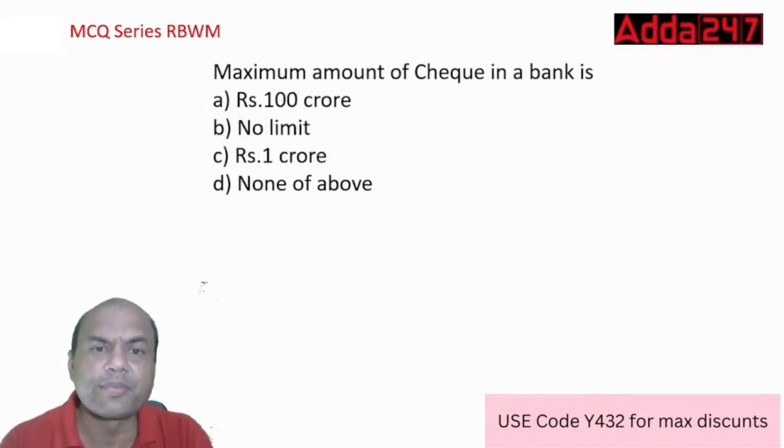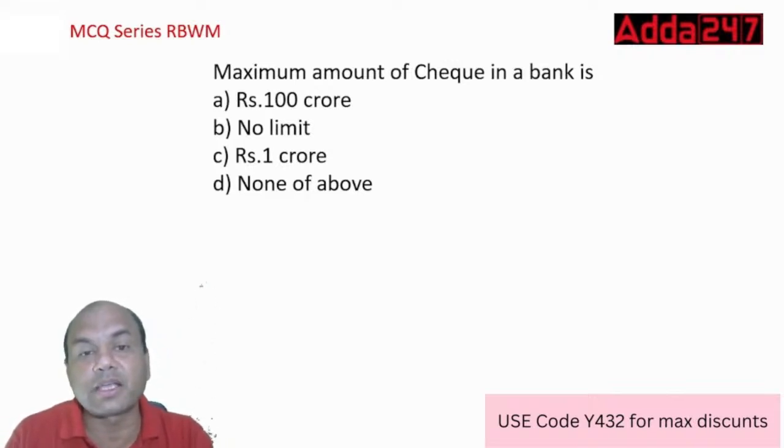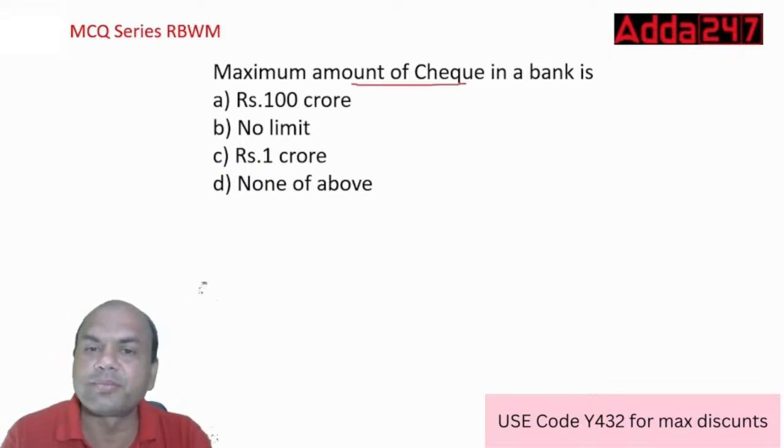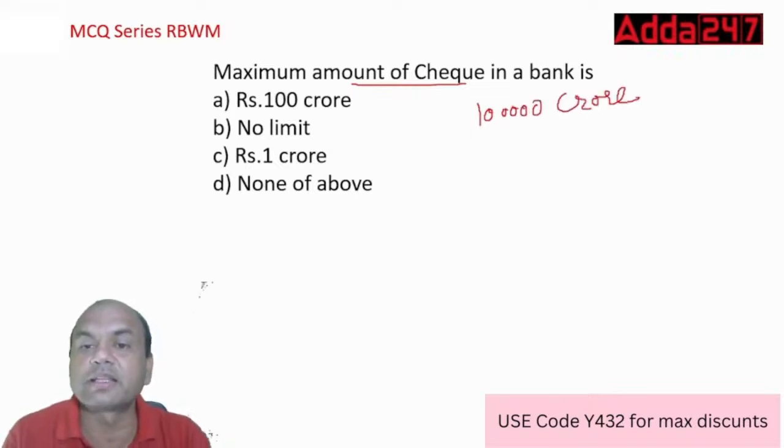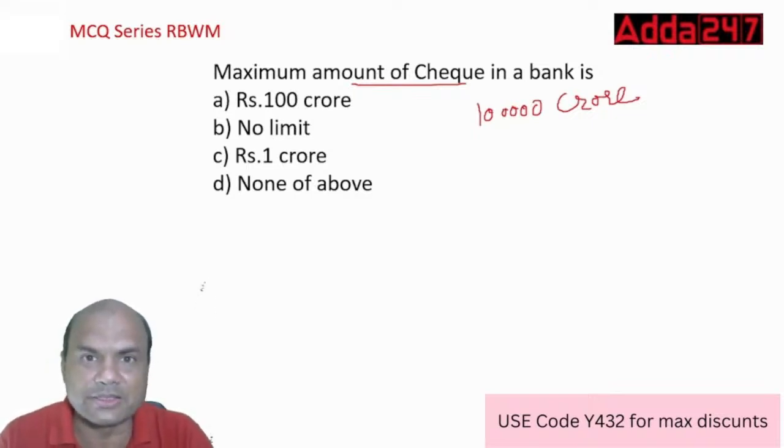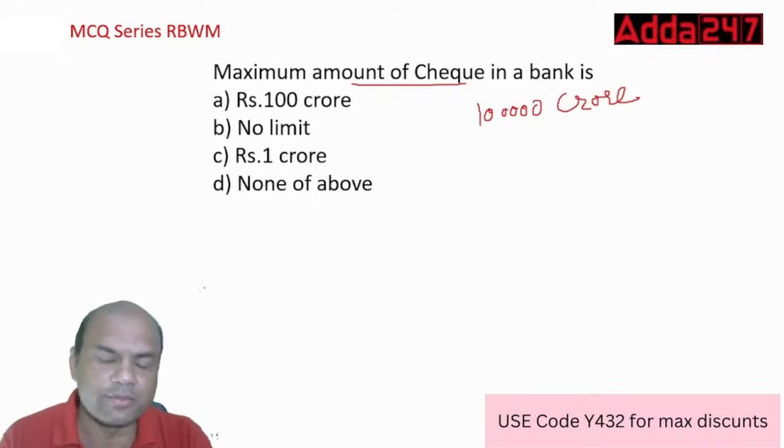What is the maximum amount of check I can write? Tomorrow if I write a check to you of, let's say, 1 lakh crore, obviously if I have the balance. I don't have that much balance, neither do you.